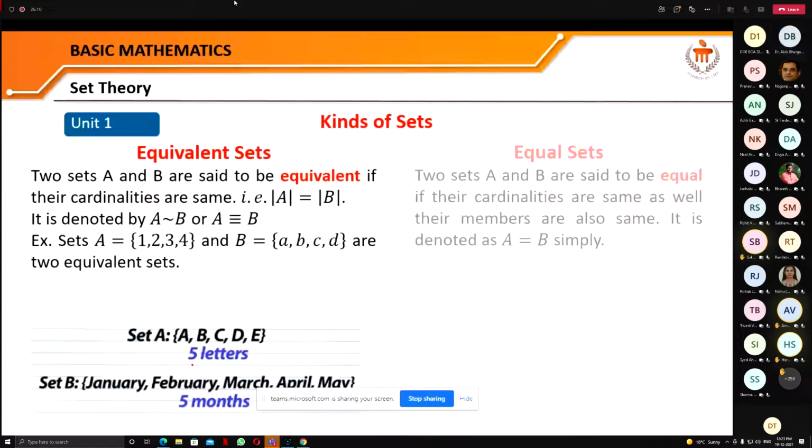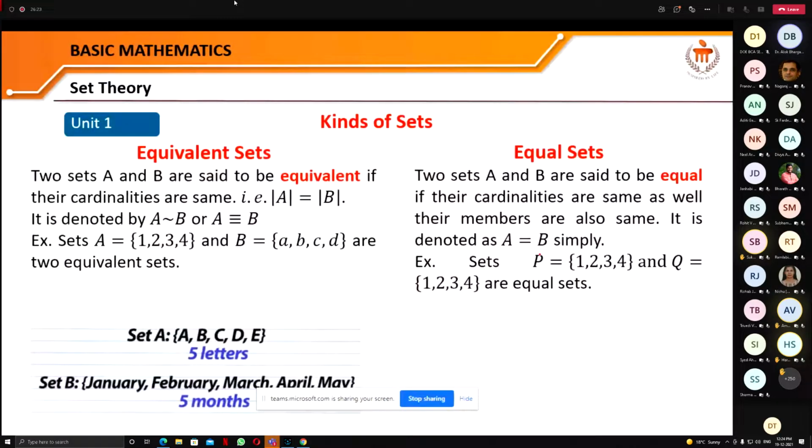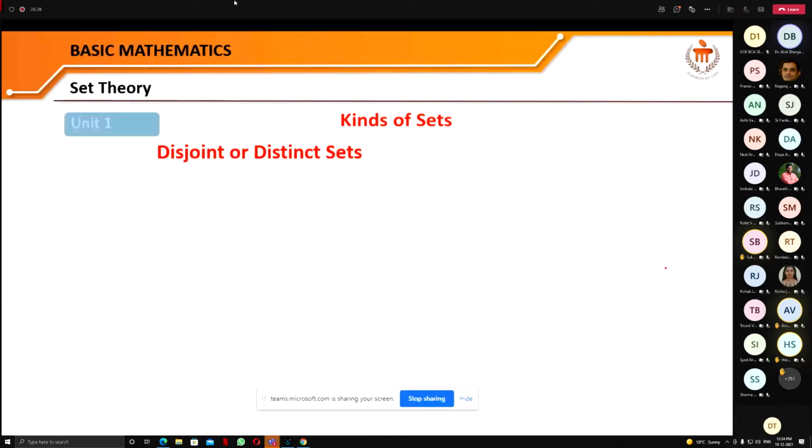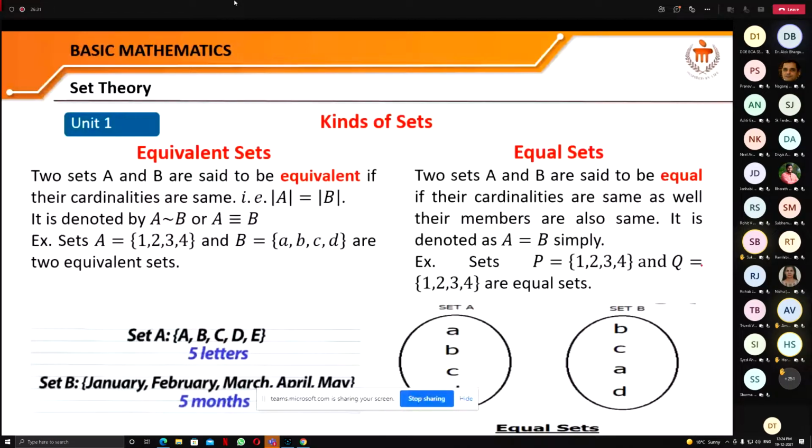And if the equivalent sets also have the same elements, then we'll say that these two sets are equal. If this is the set P, which contains 1, 2, 3, 4, and another set Q, which also contains the elements 1, 2, 3, and 4, the cardinality of both P and Q is the same, as well as the elements. So these two sets are said to be equal sets.